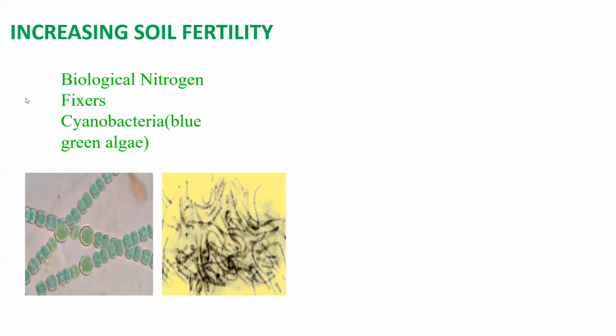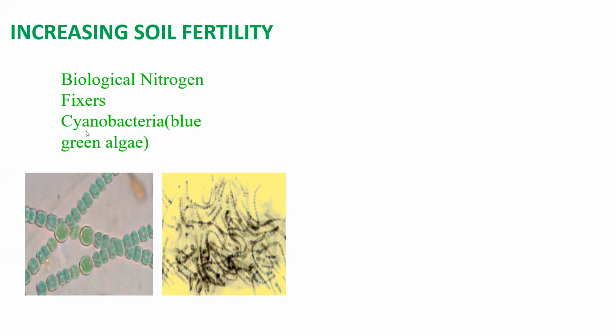So increasing soil fertility, as I told you in the previous chapter also, there are some nutrients in the soil. There are some nutrients in the soil, and microorganisms help in maintaining these nutrients. There are microorganisms called biological nitrogen fixers. An example is cyanobacteria. What do biological nitrogen fixers do? They take up the nitrogen from the atmosphere and fix the nitrogen in the soil. Okay, in that way the soil fertility is increased and the nutrients in the soil are maintained.